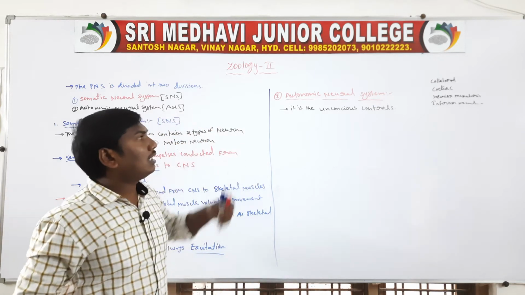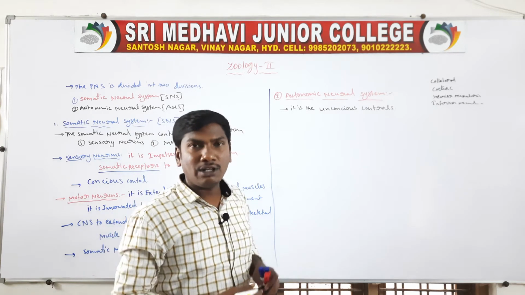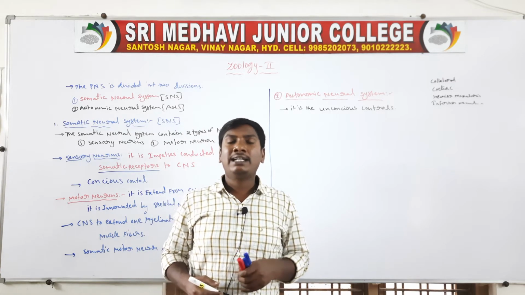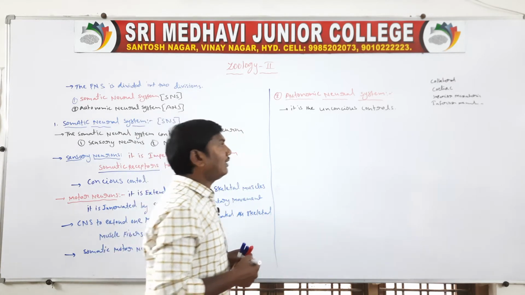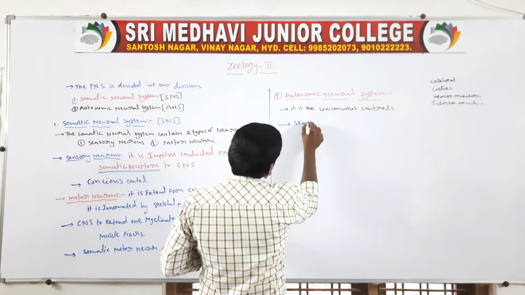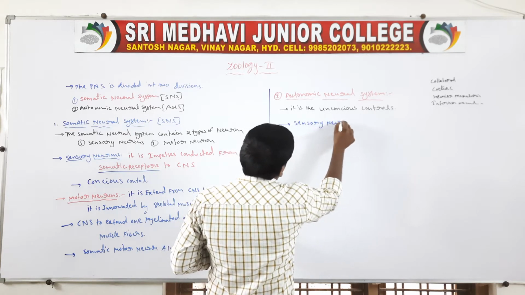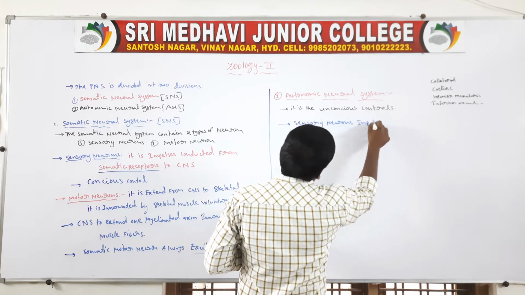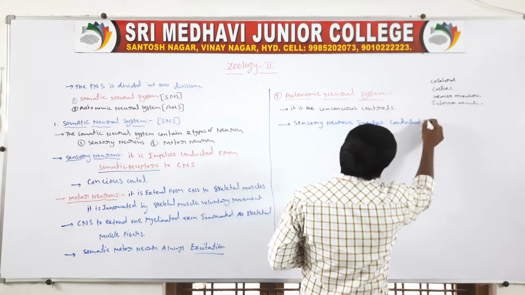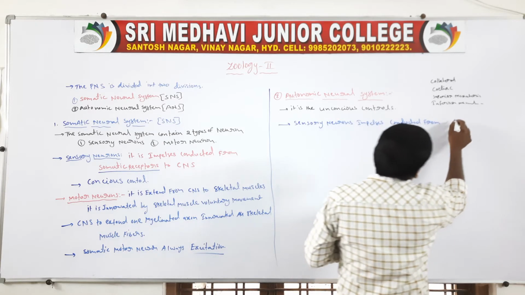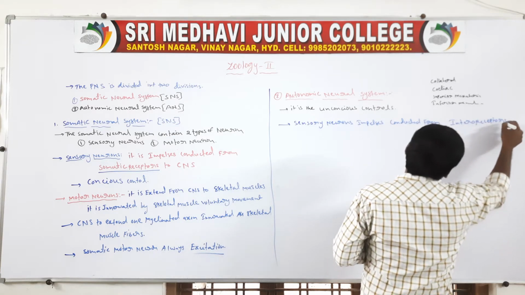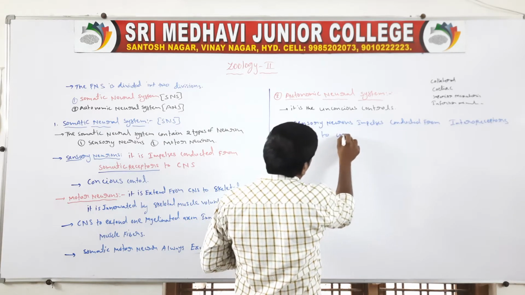Next one, the autonomic neurons contain two types of functions, sensory function and motor function. These sensory neurons receive impulses from the interoreceptors. The sensory neuron impulse is conducted from the interoreceptors to the central nervous system.